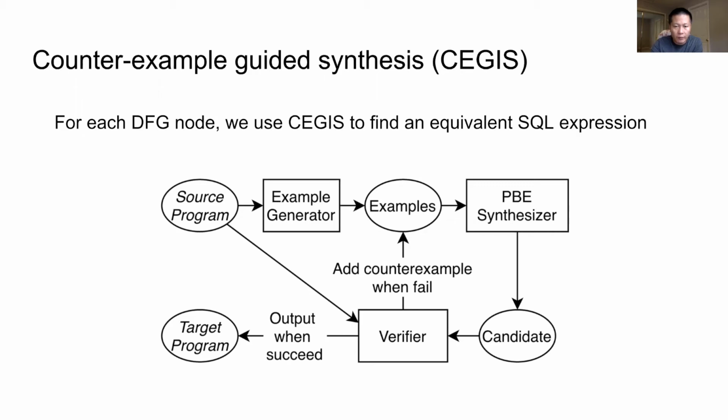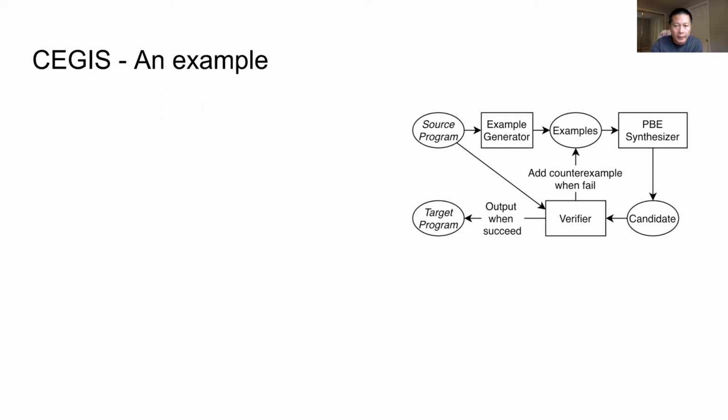We further use a verifier to check if the SQL candidate is equivalent to the source program. If not, the synthesizer gives a counterexample proving the inequivalence. The counterexample is used to augment the example set. Then there goes another synthesis verification iteration until we find a target SQL program equivalent to the source program. Let's see an example of CEGIS. Suppose we have a source program checking if a string is a palindrome.